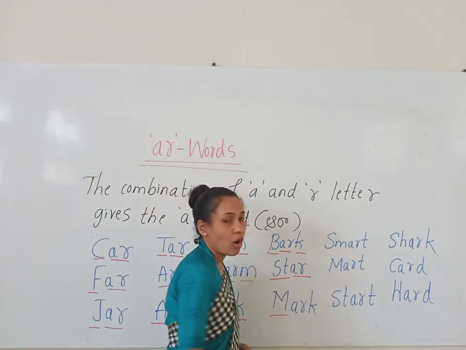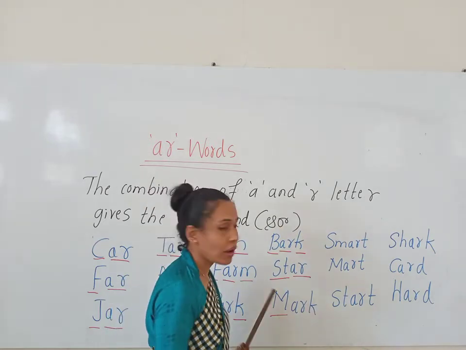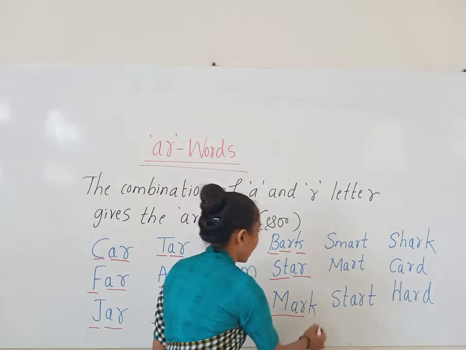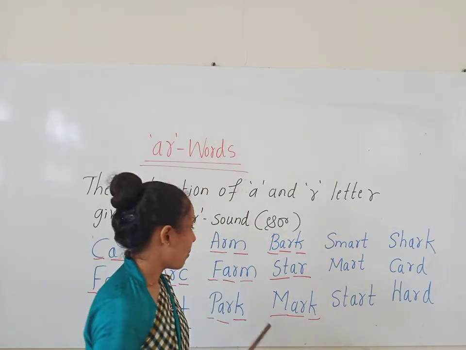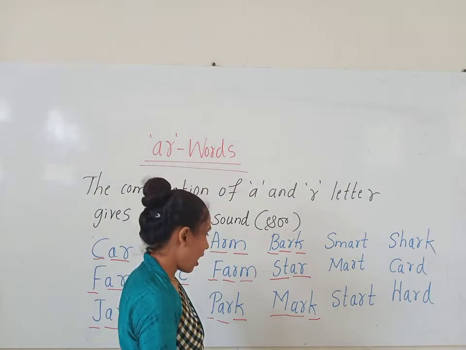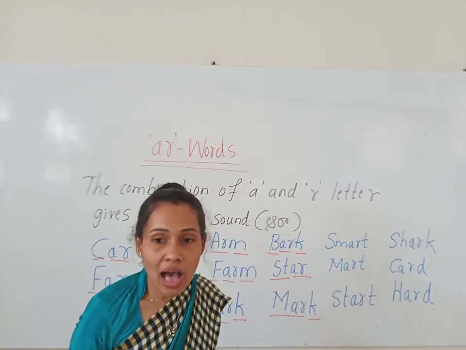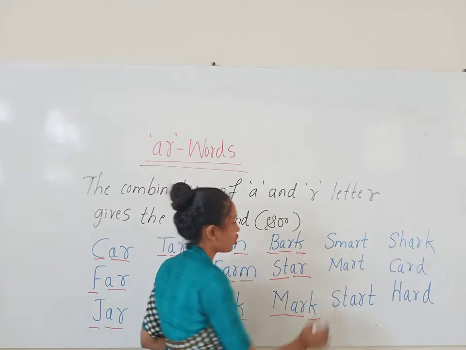Ma. What is the M phonic sound? Ma. A and R together gives the R sound. And K gives the K sound. Ma-ark, mark. So how do we read the word? Mark. Now look at the next word, children.